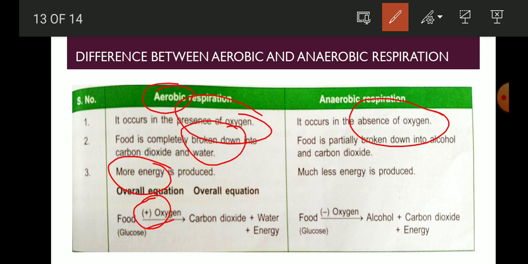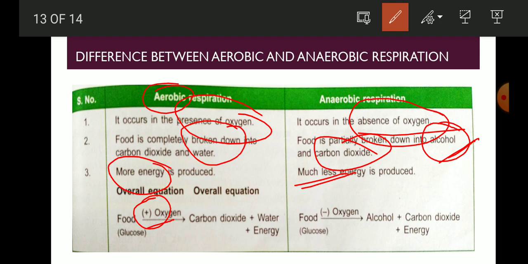Whereas anaerobic respiration occurs in the absence of oxygen, and in this the partial breakdown of glucose takes place. Partial breakdown means the food is not completely broken down into carbon dioxide and water. It is partially broken down, and alcohol is formed in this, and also carbon dioxide. And in this you will get less energy.